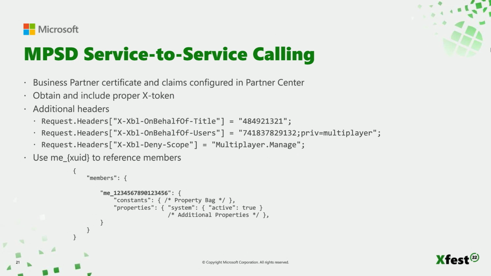For MPSD, there are additional headers that need to be specified depending on the service call being made. Those are the on behalf of headers shown in the slide. With client-based calls, everything is done in the context of the user making the call, but when calling from a service, that context needs to be included in the request. And since the service can update multiple users in the same call, how users are identified is different. This is done with the me_zuid format that you can see in the slide.